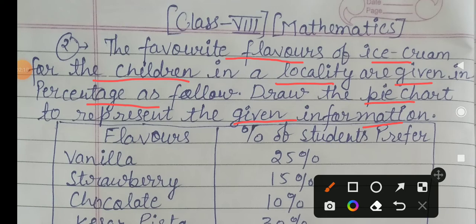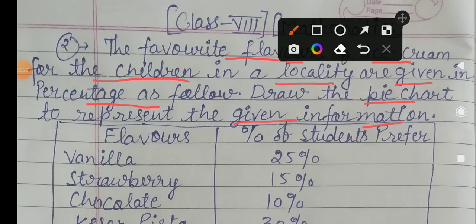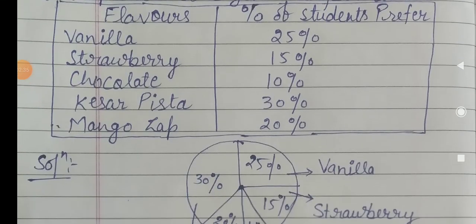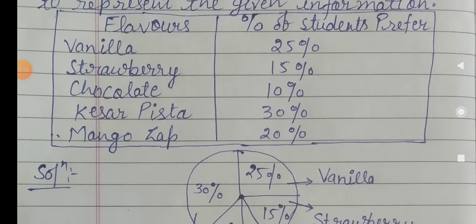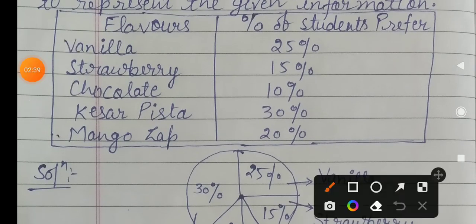Here it gives some percentages, as you can see on your screen. Vanilla is 25%, strawberry is 15%, chocolate is 10%, and it also gives many other flavors, like kesar pista, that is 30%, and mango grape, that is 20%.